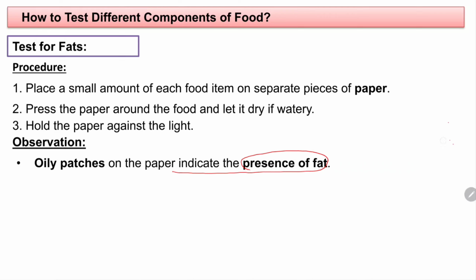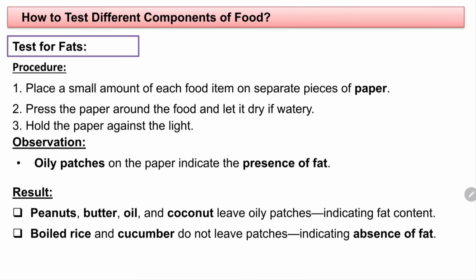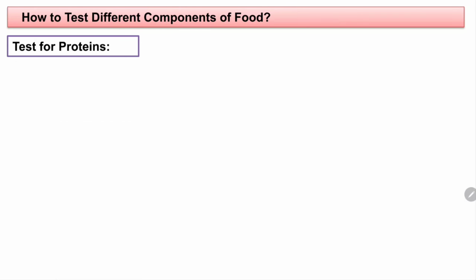What is your result here? What result will you get if you have done this test? Peanut butter, oil and coconut leave oily patches, indicating fat content. And what about other food items? Boiled rice and cucumber do not leave any patches, indicating they do not have any fats. So this will be your result.